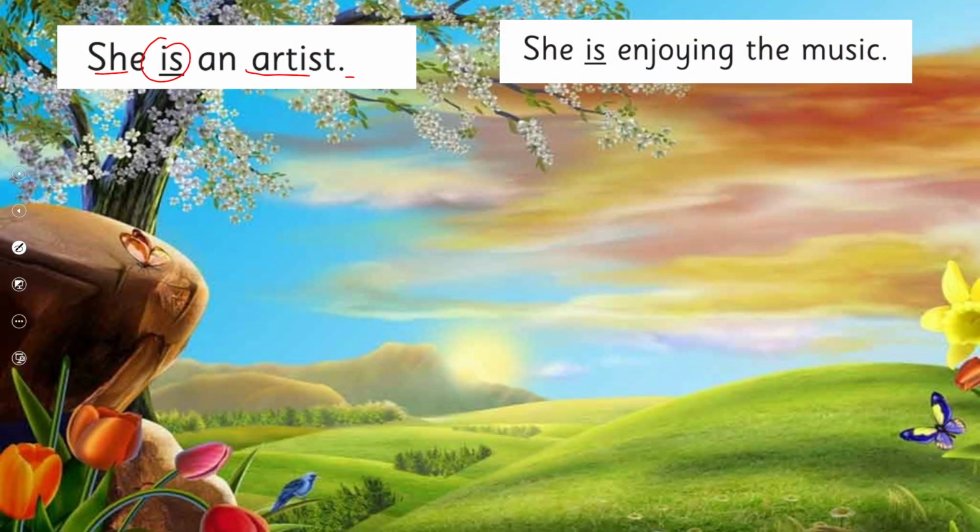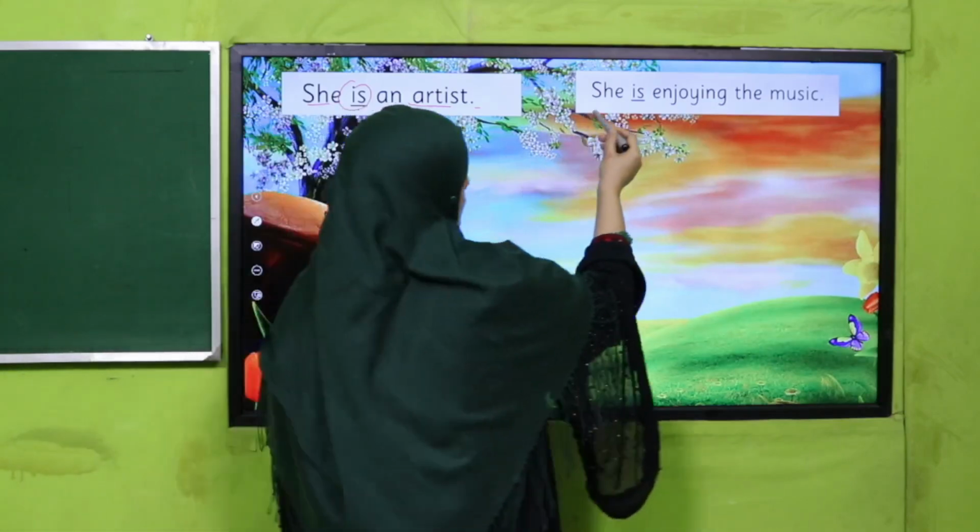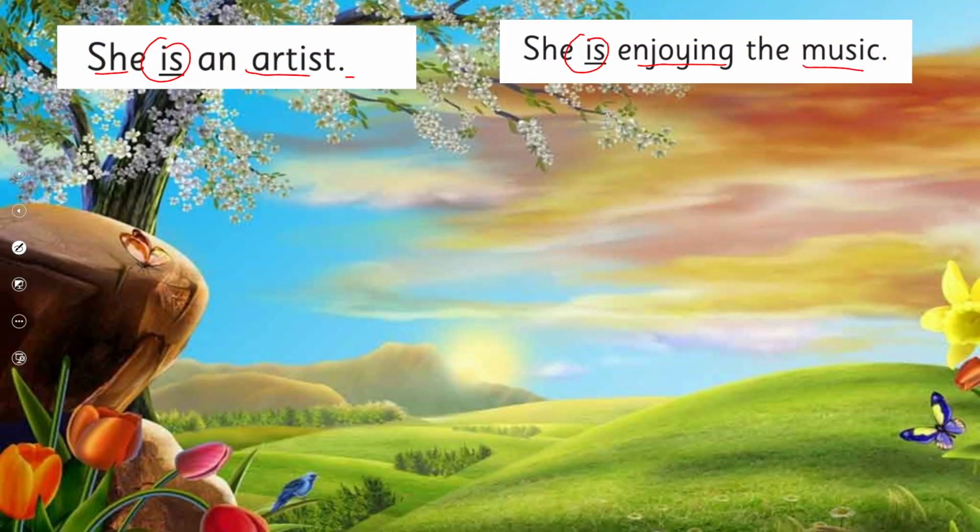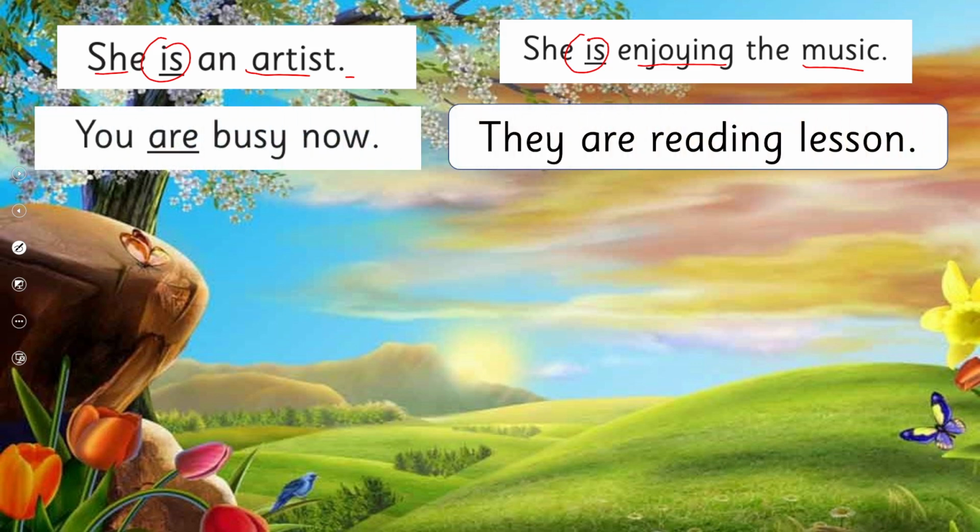She is an artist. Got it? So now is is being used as a main verb. There is no other helping verb or main verb there. So, she is enjoying the music. Now have you judged that is is being used as a helping verb, and what is our main verb? Enjoying. Okay, enjoy is our main verb. In this way, you are busy now. So are is being used as a main verb. They are reading a lesson. Are is being used as a helping verb.